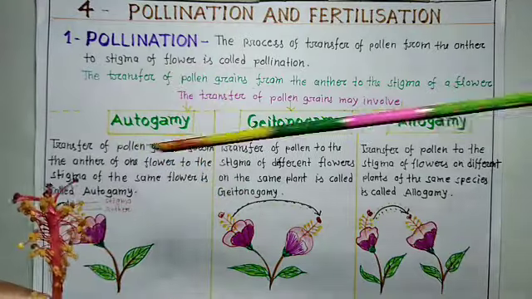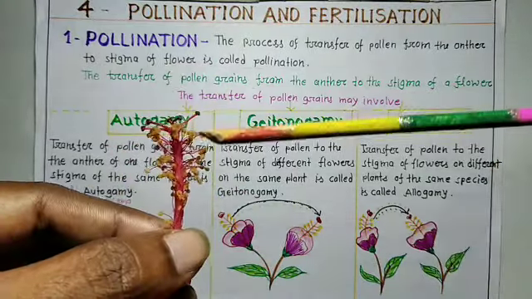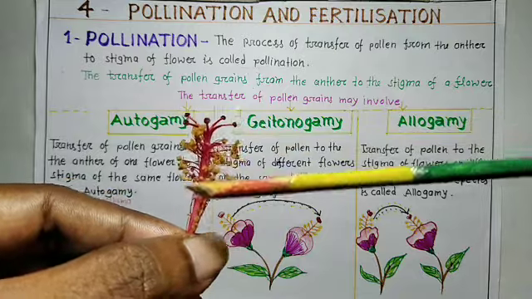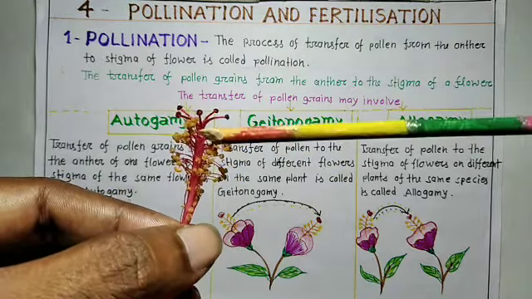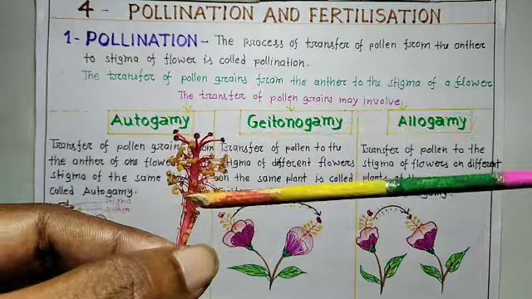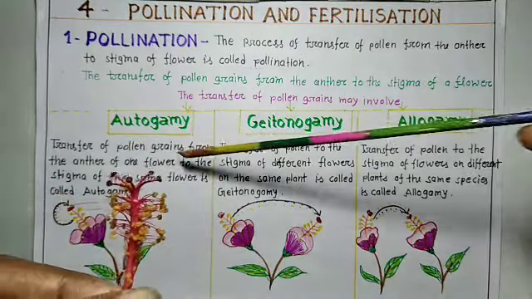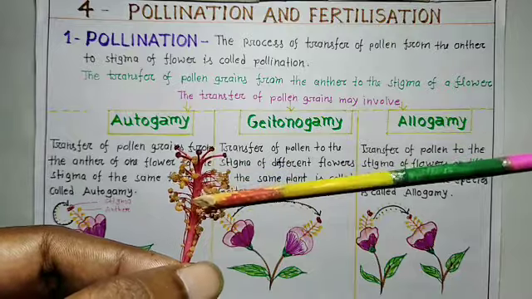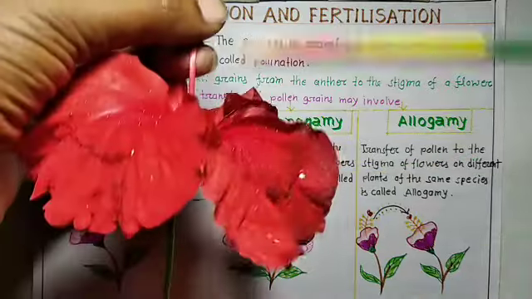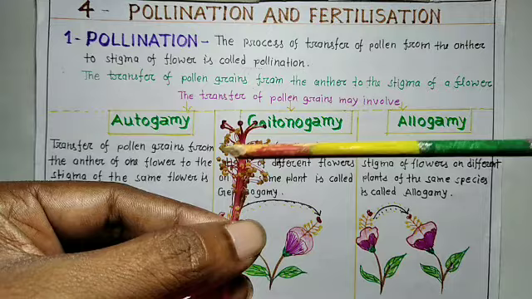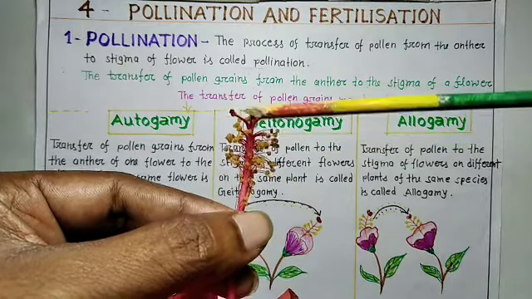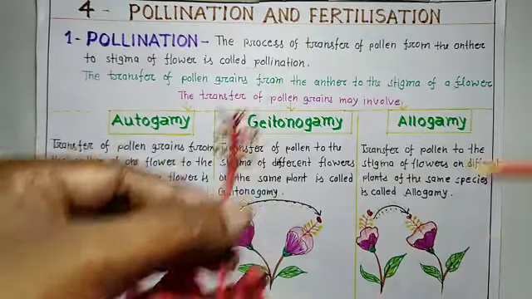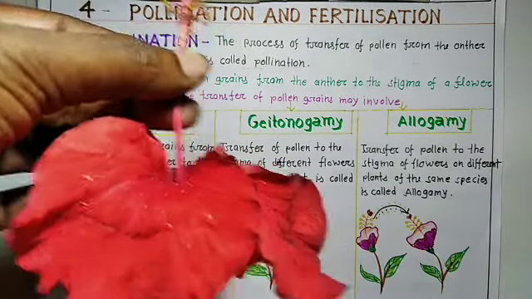a stigma. You know that pollen grains are found inside the anther. The transfer of pollen grains from the anther of one flower, this is one flower, to the stigma of the same flower is called autogamy.